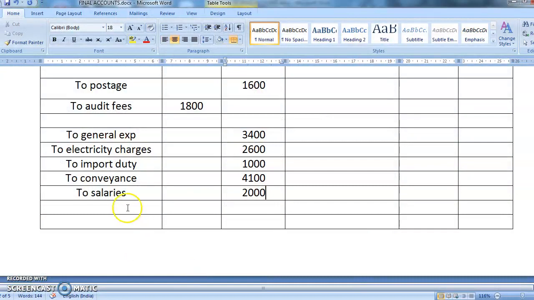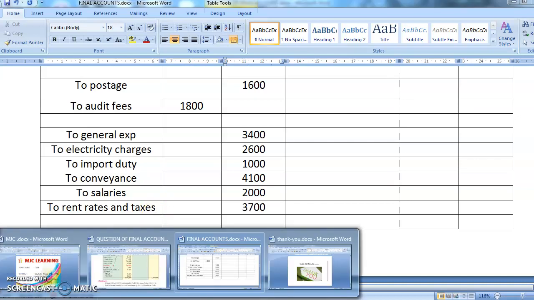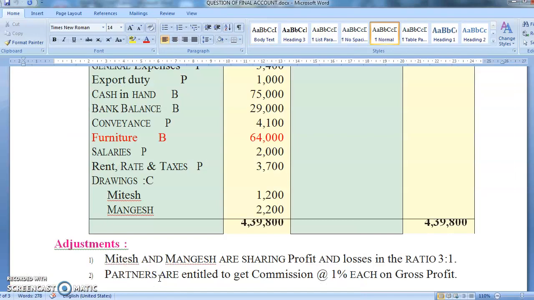So, to rent, rates, and taxes. Okay, no adjustment. What is the amount of rent, rates, and taxes? 3,700. Okay, 3,700. So we have done bank balance, conveyance, furniture, salary, and only drawing is left out, 1,200 and 2,200.